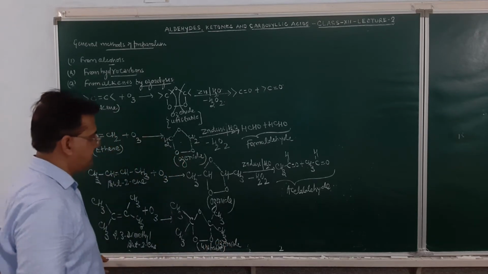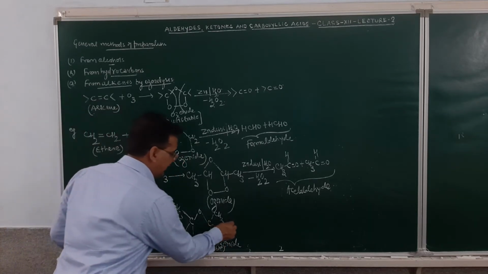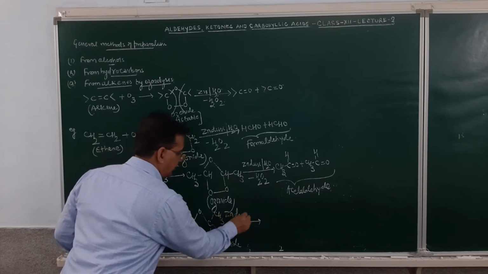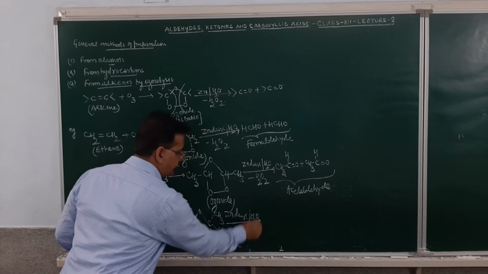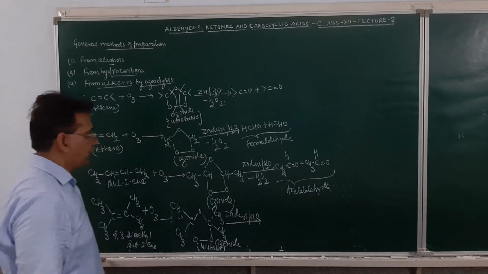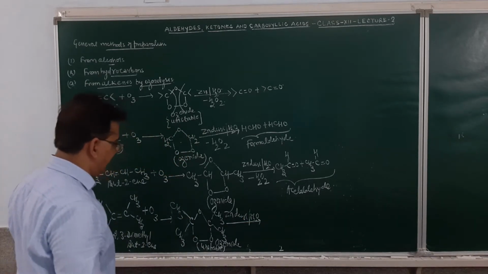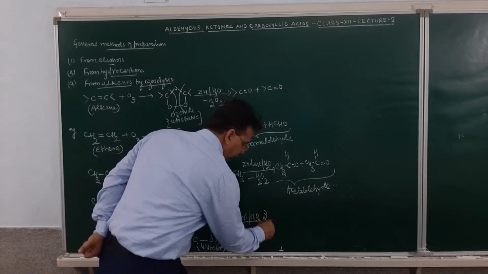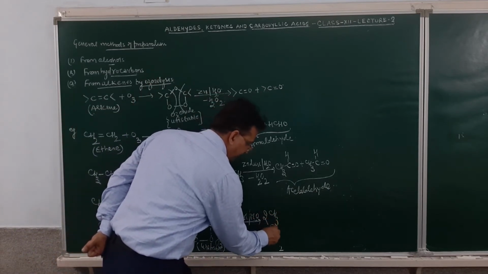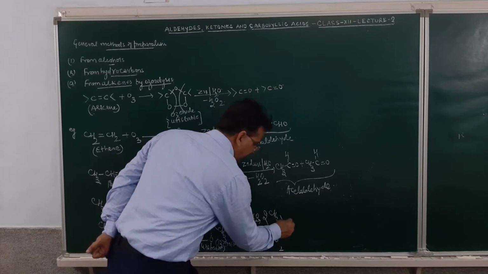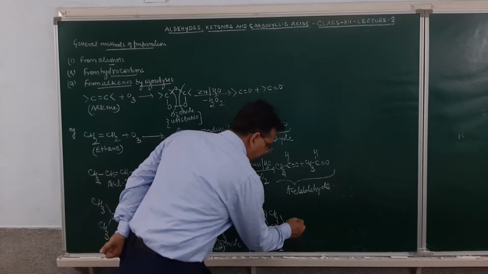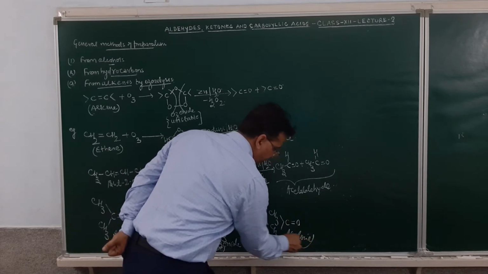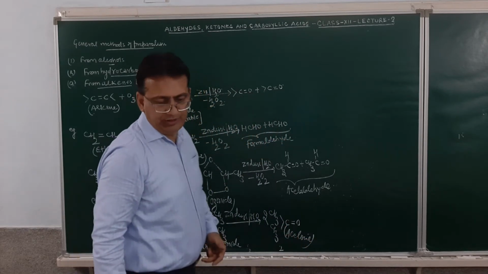Am I clear? This, when treated with zinc dust in presence of water, zinc dust will remove the hydrogen peroxide formed, and this will result in the formation of two molecules of acetone. The product obtained will be acetone. Students, this reaction is a very important reaction. This is the ozonolysis reaction.